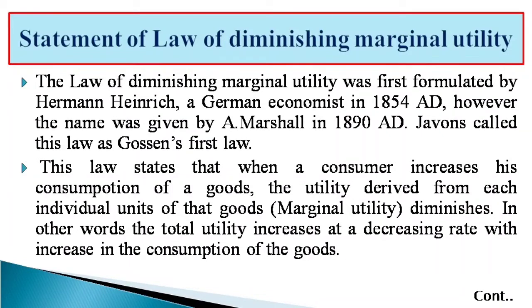This law states that when a consumer increases his consumption of goods, the utility derived from each individual unit of that good diminishes. In other words, the total utility increases at a decreasing rate with increase in the consumption of the goods. Suppose you are going to consume 4 bananas, then the first banana will provide you more satisfaction than the second, third and fourth banana. That is, the fourth banana will provide you less satisfaction.